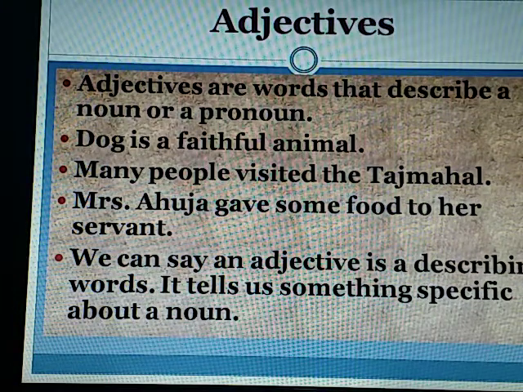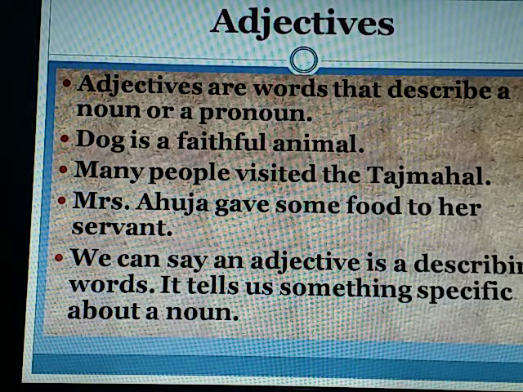Adjectives. Some words tell about the quality, number, quantity, etc. of nouns or pronouns. For example, dog is a faithful animal. Many people visited the Taj Mahal. Mrs. Ahuja gave some food to her servant.